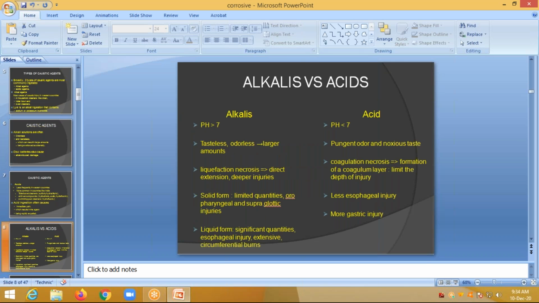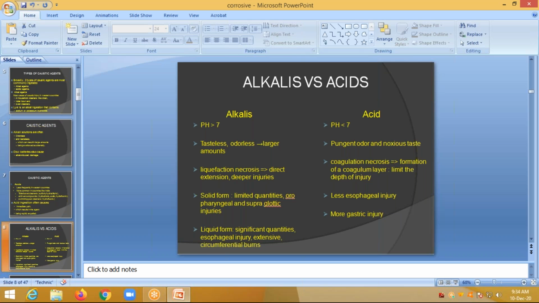So coming to the comparison between these two types of corrosive ingestion. The pH is greater than 7 in alkalis and less than 7 in acids. Alkalis are generally tasteless and odorless when ingested in large amounts, so they cannot sense the taste or odor and they try to ingest larger amounts in a gulp. Whereas acids have a pungent odor and are very noxious in taste, so they cannot ingest large amounts. Only small amounts they try to ingest.